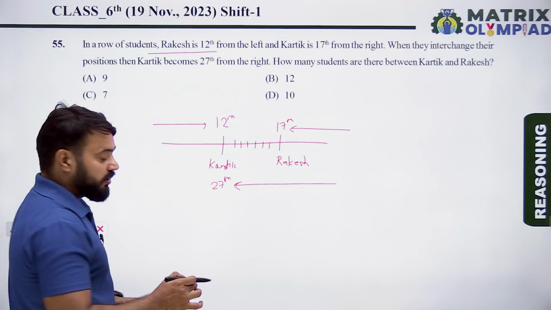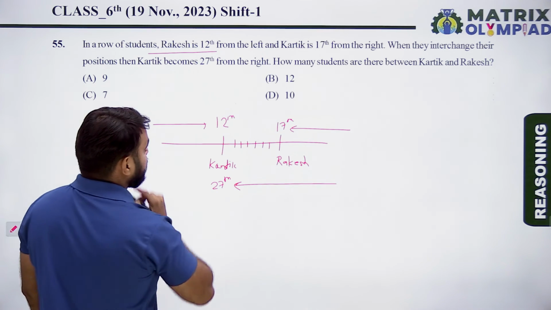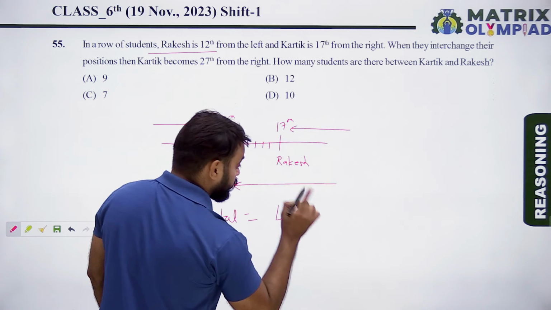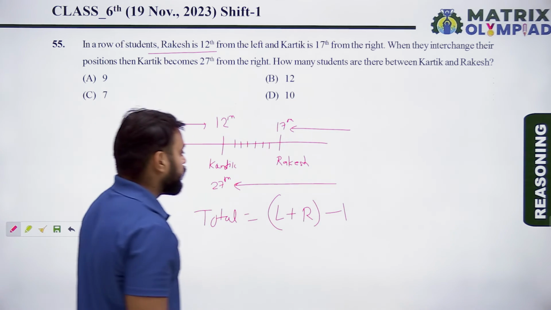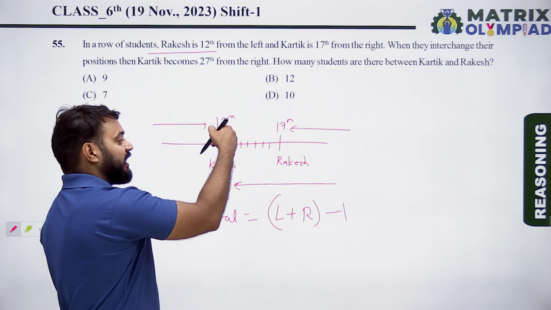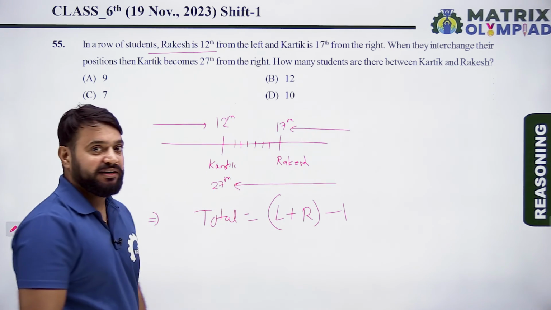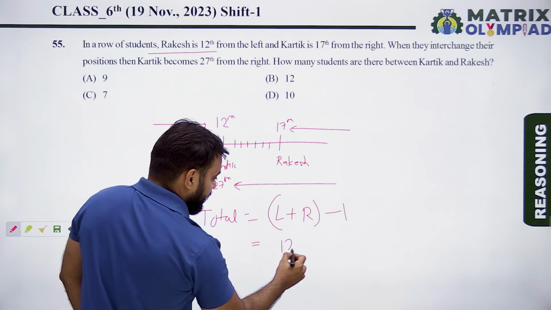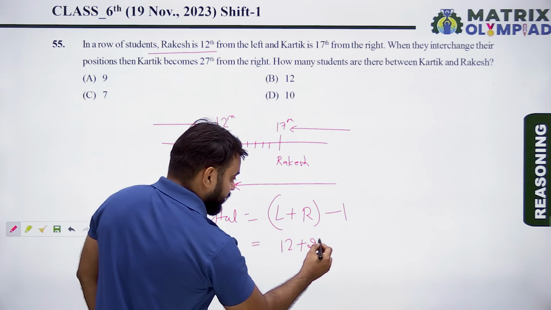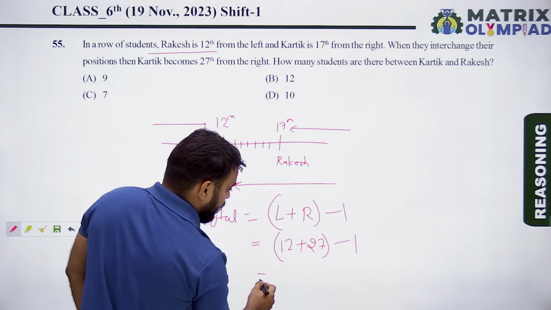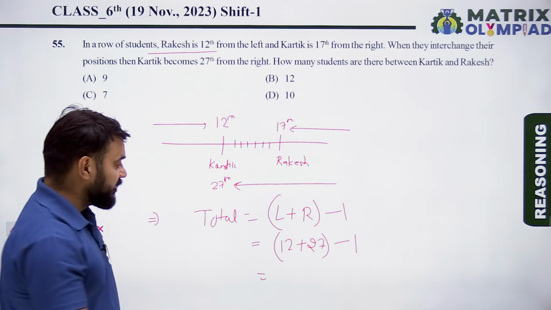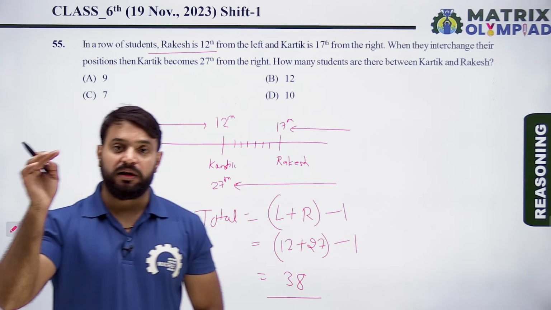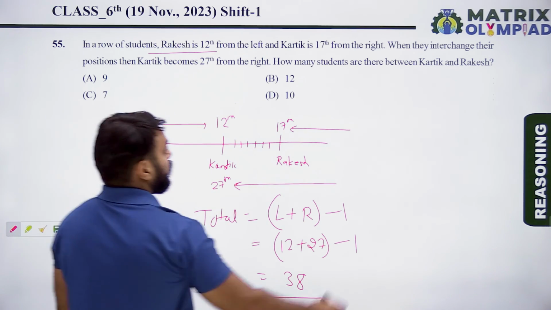First, find the total students in the row. The formula is left position plus right position of the same person minus 1. The position of Karthik from the left and from the right are given. So left position of Karthik is 12 plus right position of Karthik is 27, minus 1. So 12 plus 27 is 39. 39 minus 1 is 38. So there are a total of 38 students in this row.